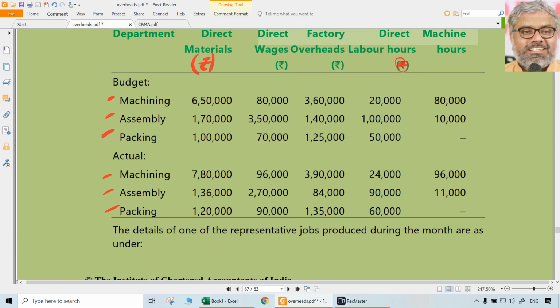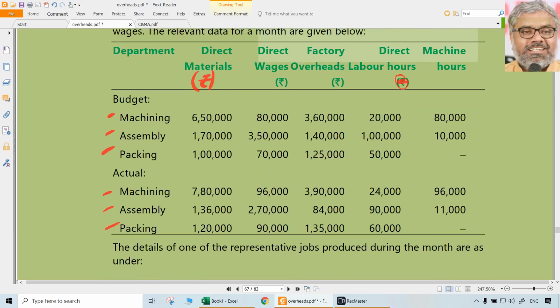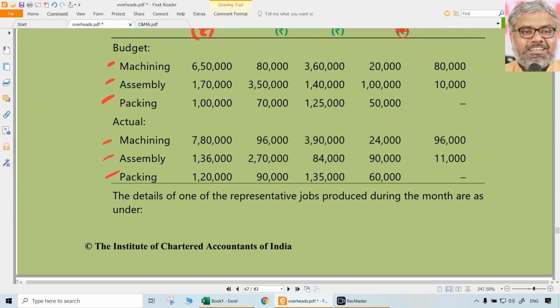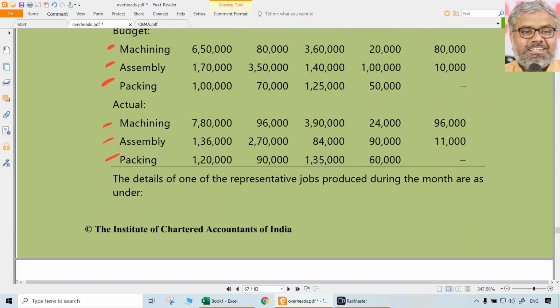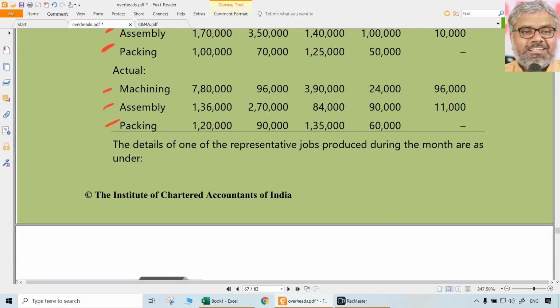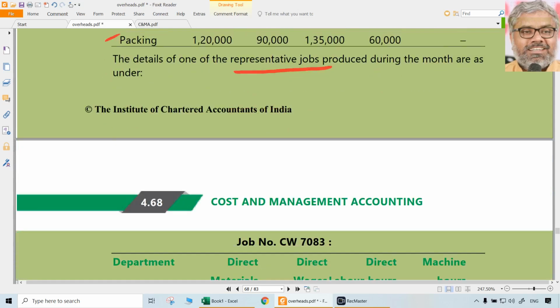That's okay. But what we have to do, we have to do. We don't have to worry about the numbers. Numbers are given for our usage. The details of one of the representative jobs. This is for the entire factory, by the way. And now what is given is the details of one of the jobs. Representative job means only one job, not for the entire factory. For this particular job, which has been produced during the month, the details are given.